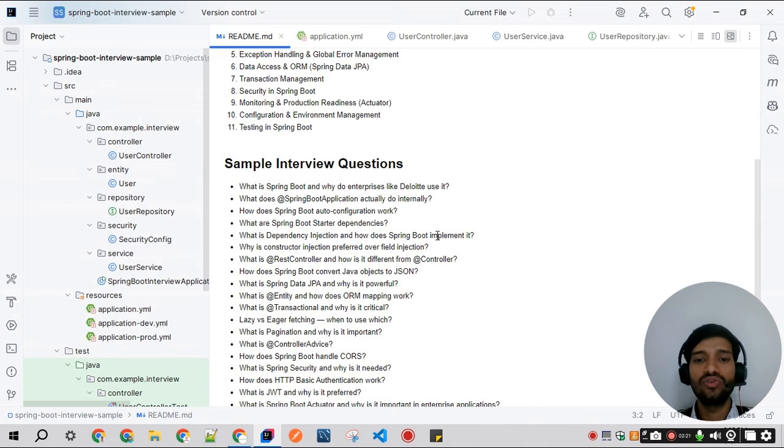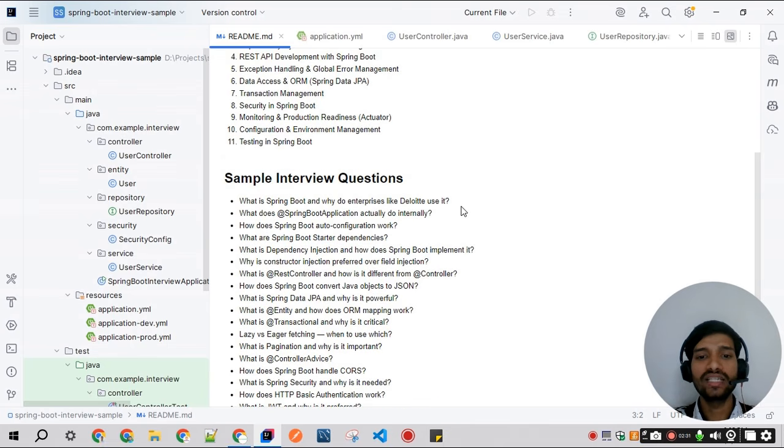As you know, Spring Boot is built on top of the Spring framework. The key problem that Spring Boot resolves is configuration complexity. Before Spring Boot, creating a Spring application required XML configuration, manual dependency management, and an external application server.